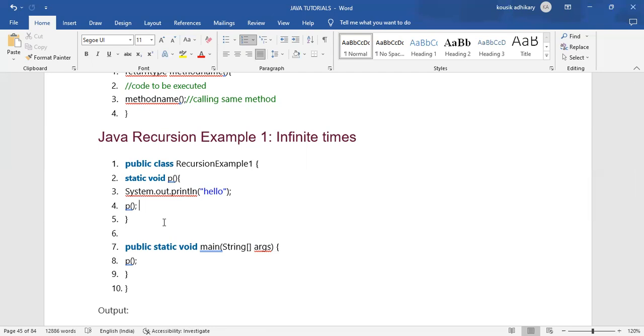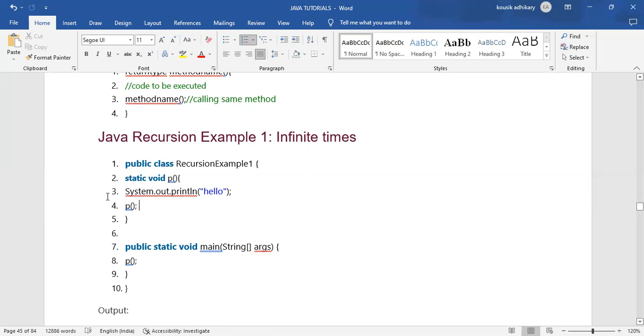I haven't mentioned how many times we want to print hello, or how many times we want to call that method. I have simply called that method again and again: it will come, print hello, come to line number 4, go to line number 2, print hello, and so on.